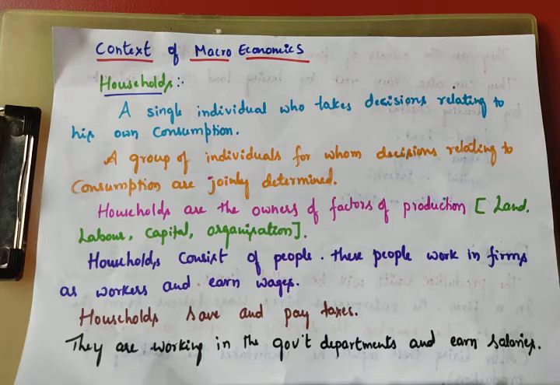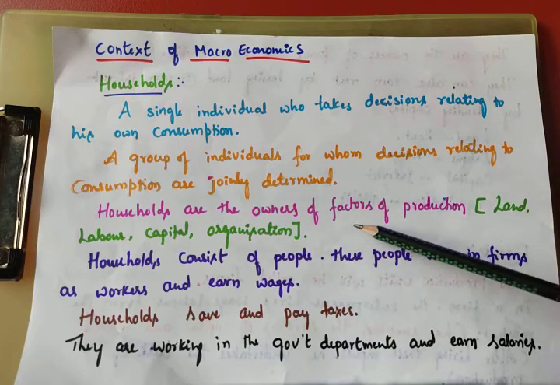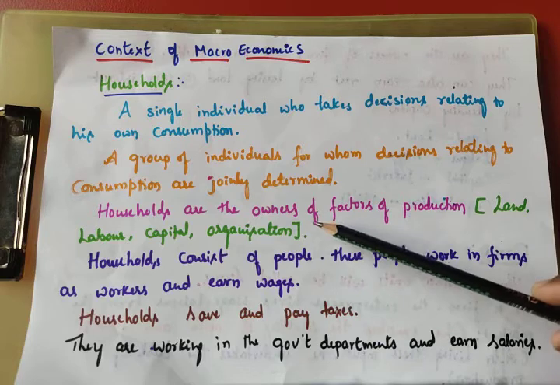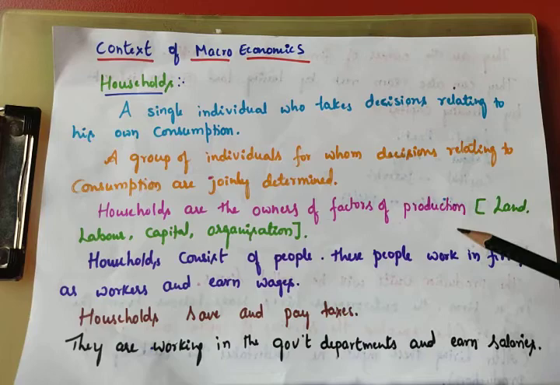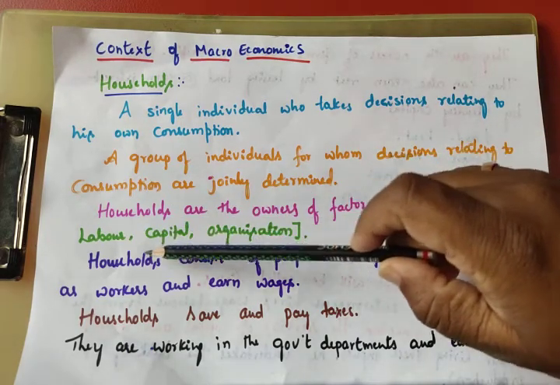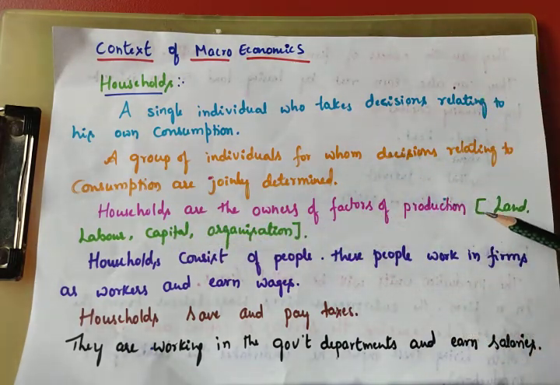First one is households. Households are the owners of factors of production. Factors of production are land, labor, capital, organization. Very important factors of production, because without using these four factors we cannot produce goods and services. That's why they are very important in the production process. So those who have these four factors are considered as households.